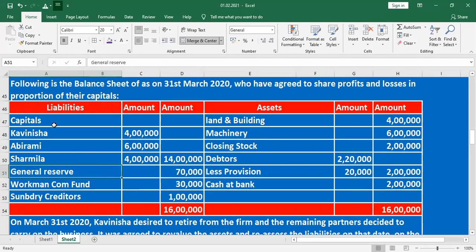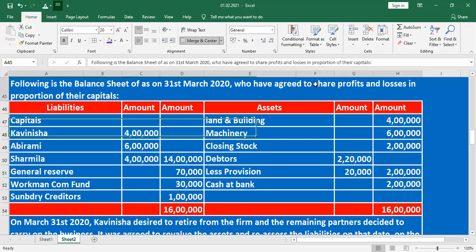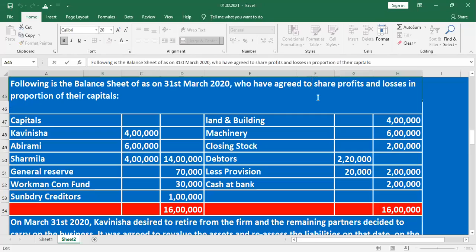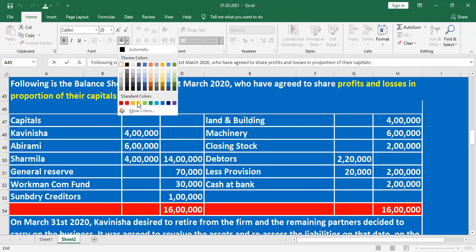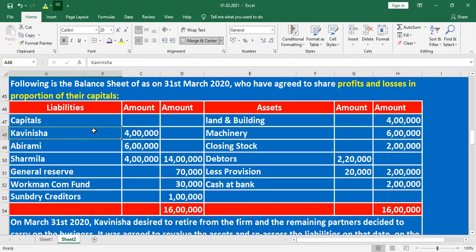Important point, what they are given: who have agreed to share the profit and losses in proportion of their capital. It means as per the capital. What is the profit sharing ratio? Kavinisa 4 lakh, Abhirami 6 lakh, Sarmila 4 lakh. Remove all the 50,000 and it is 4:3:2.